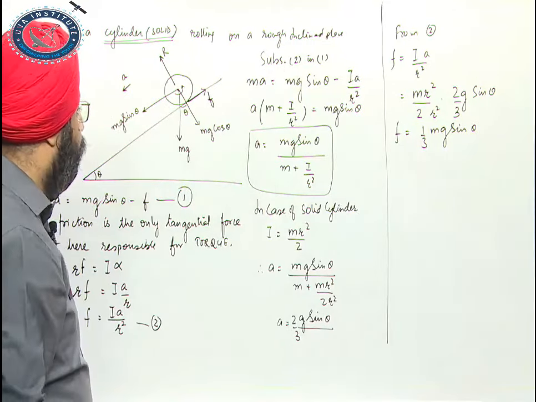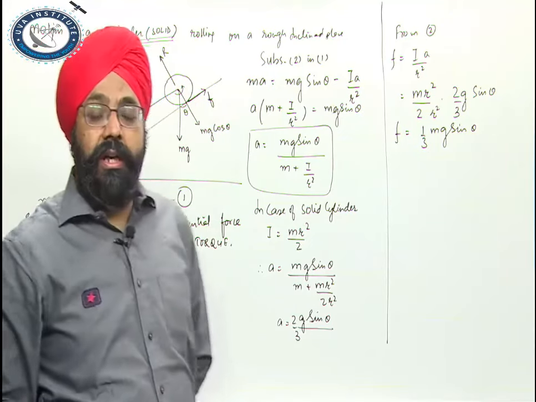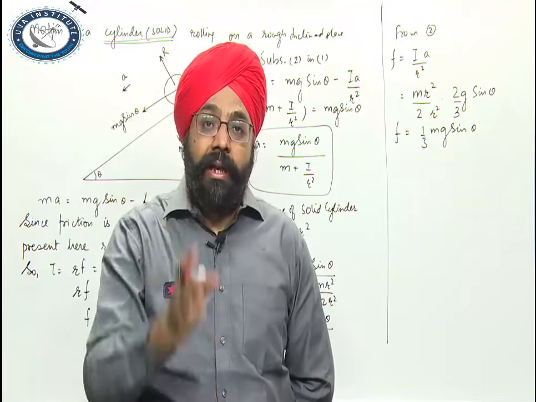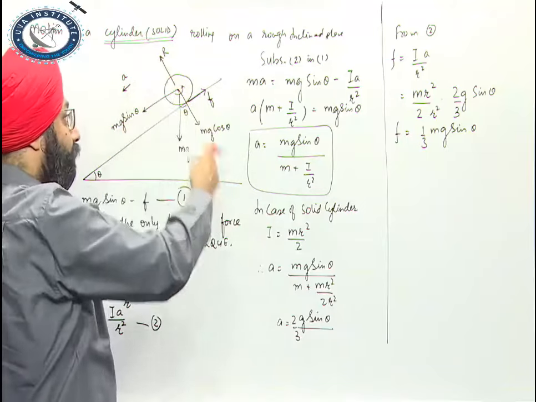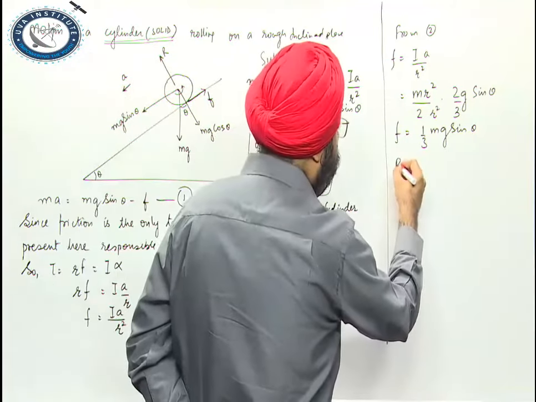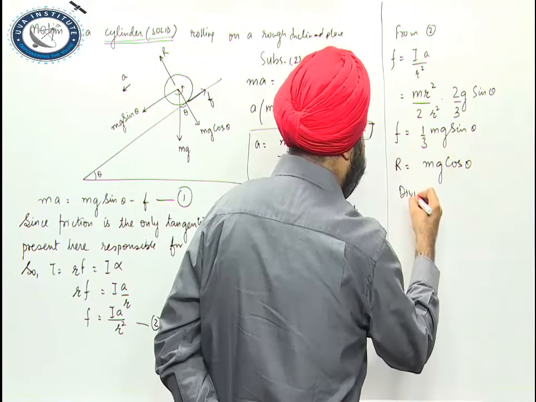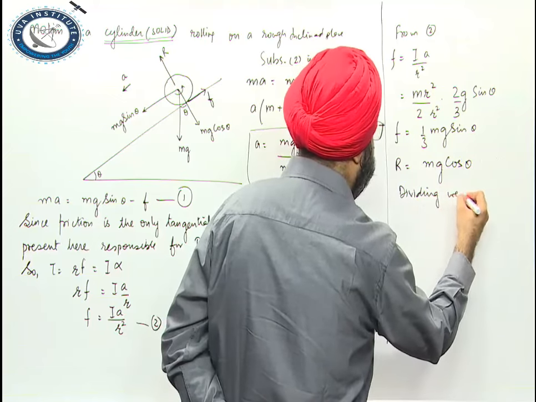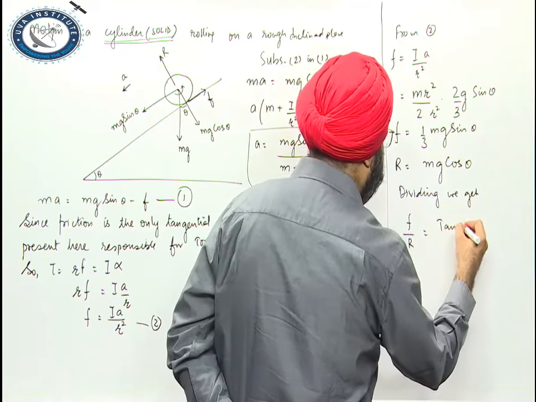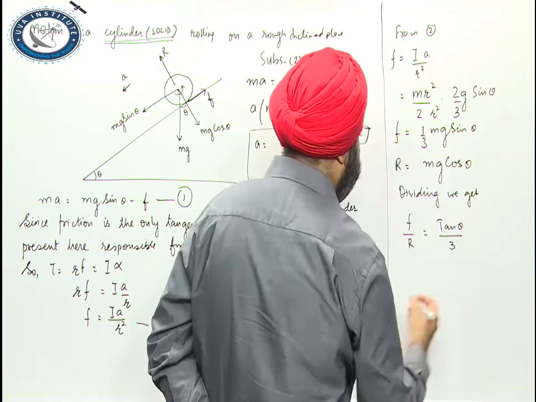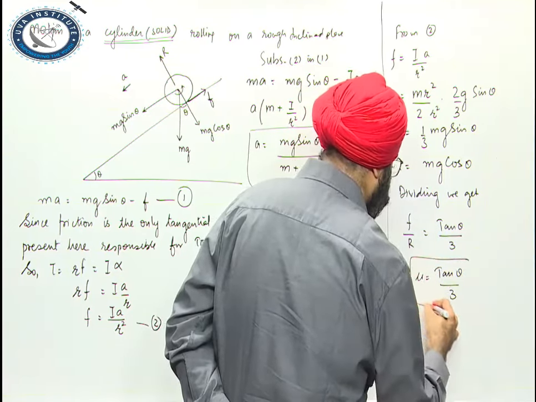Now from the figure we can see that in the normal direction, R must be equal to mg cos theta. It is because there is no vertical motion, no motion along this line. R is equal to mg cos theta. Let me divide them. We get F upon R is tan theta divided by 3. So mu is equal to tan theta divided by 3 in this case.